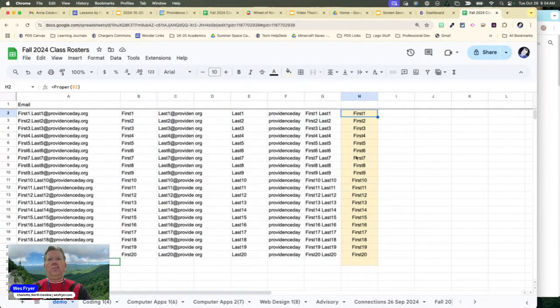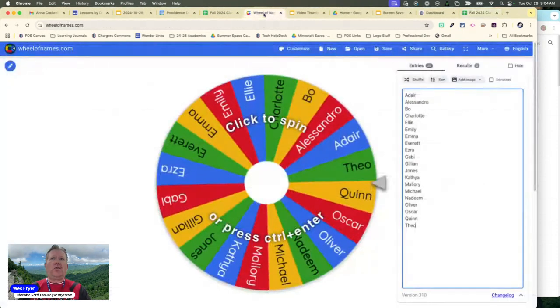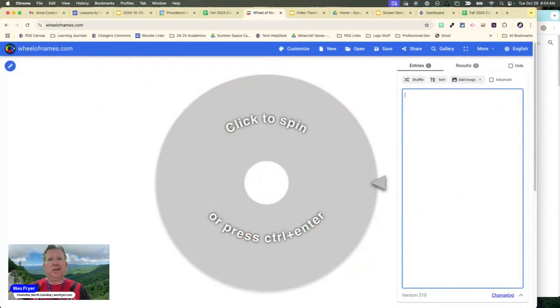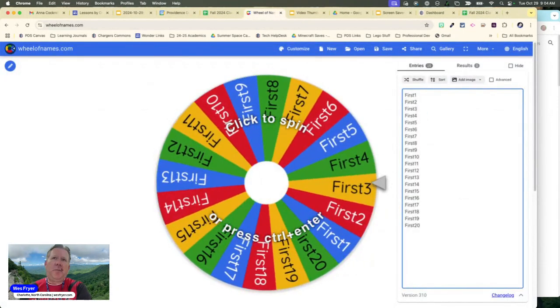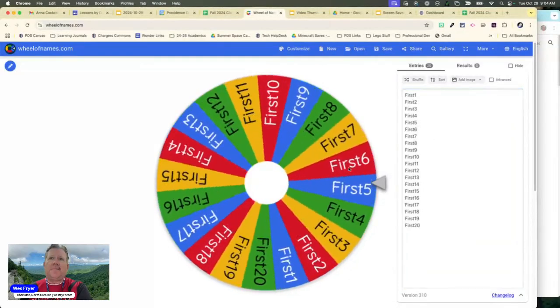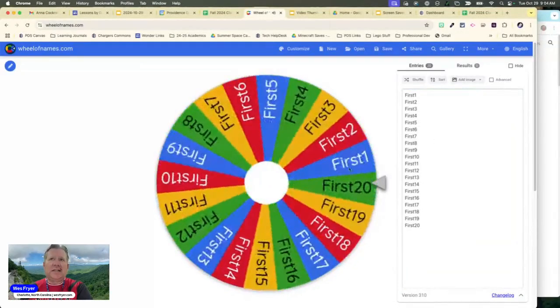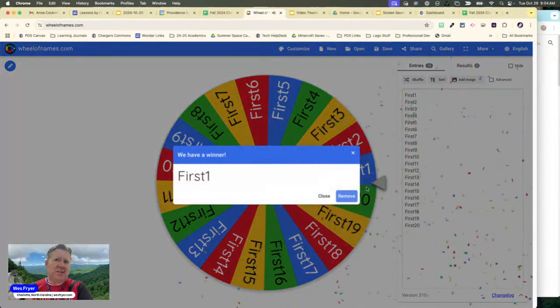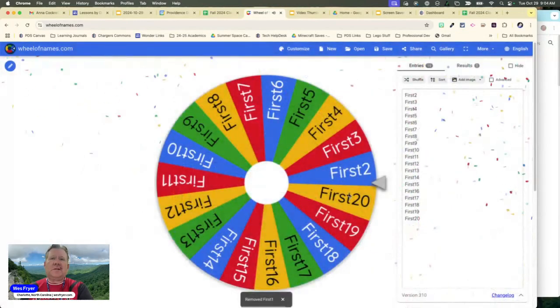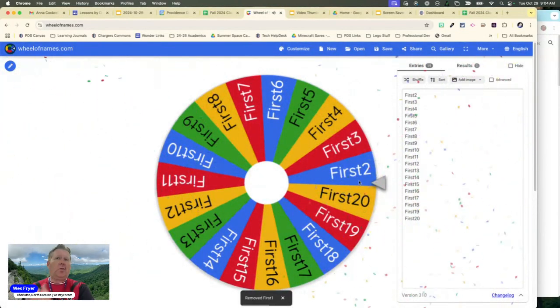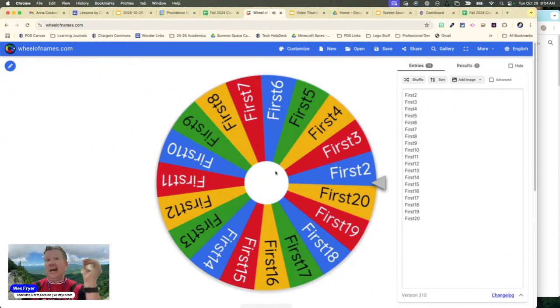And so one of the ways that I use this is I like to use a little website called the Wheel of Names. Wheel of Names is free. You can simply paste in names, and then it will select a name. And then sometimes I use the school. But if you want to follow on, I'll just look at it. This adds a little element of uncertainty. And am I going to be chosen?